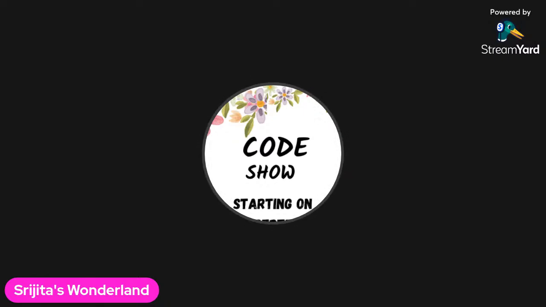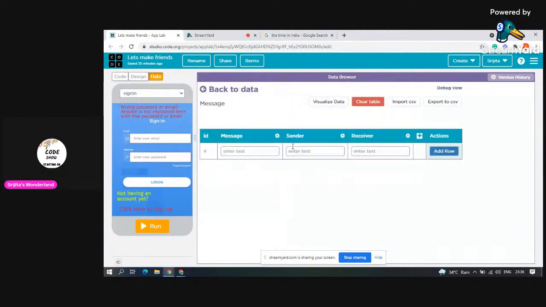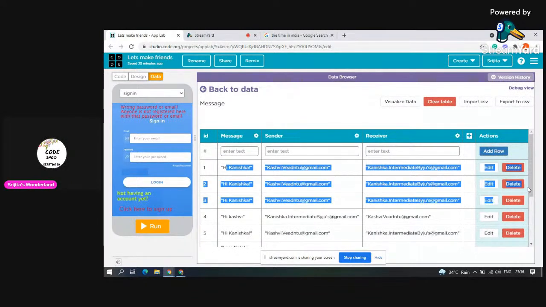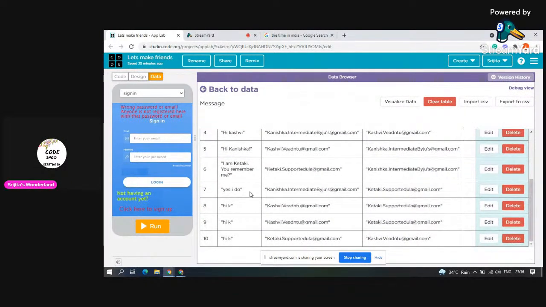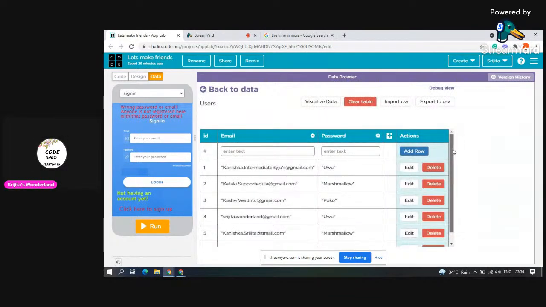Let me tell you. This email ID is being stored in one of the data panels. In which panel? Let me show you right here. See, this is my data panel. The email ID is being saved here, such as messages. See, so many messages. Then users, see, so many users.